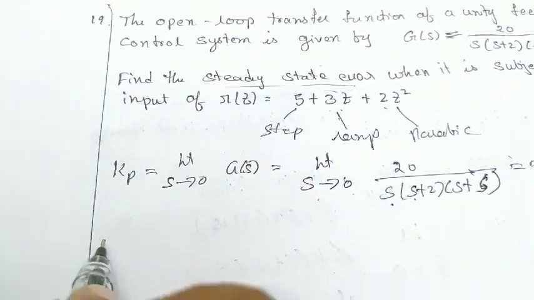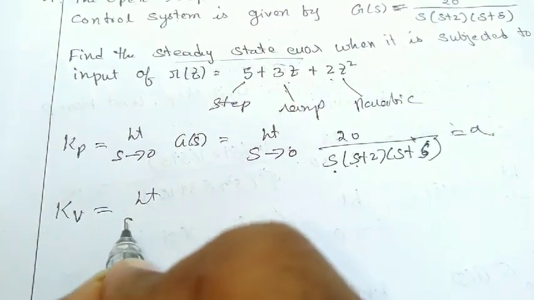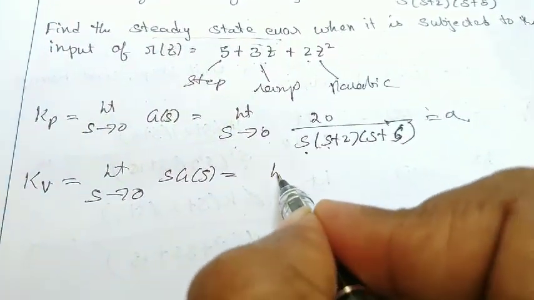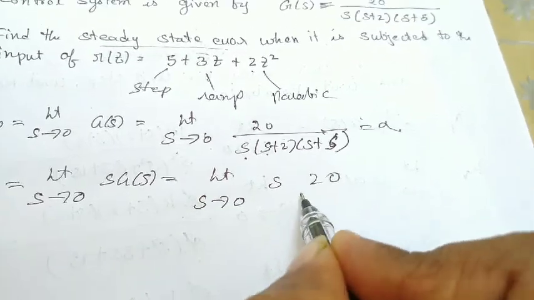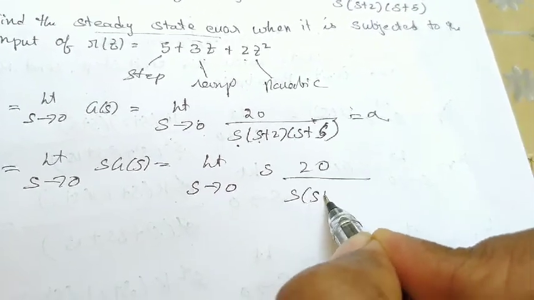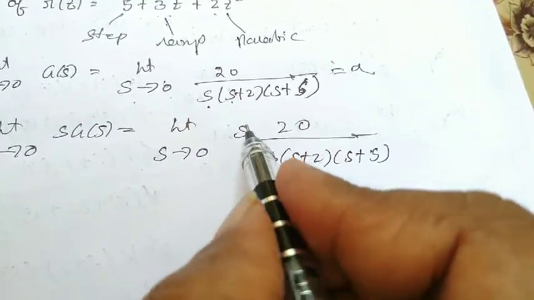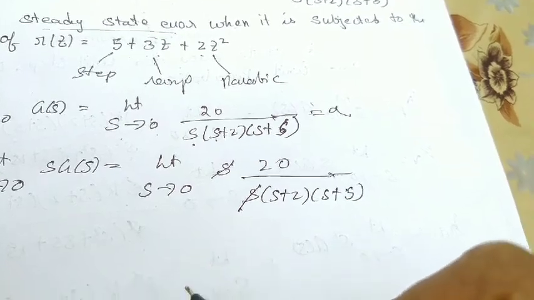Next I'll find out another constant, Kv. Kv is given by limit s tends to 0 of s into g of s. So that is limit s tends to 0 of s into 20 divided by s into (s plus 2) into (s plus 5). I am substituting g of s. Here the s in the numerator and this s will get cancelled.